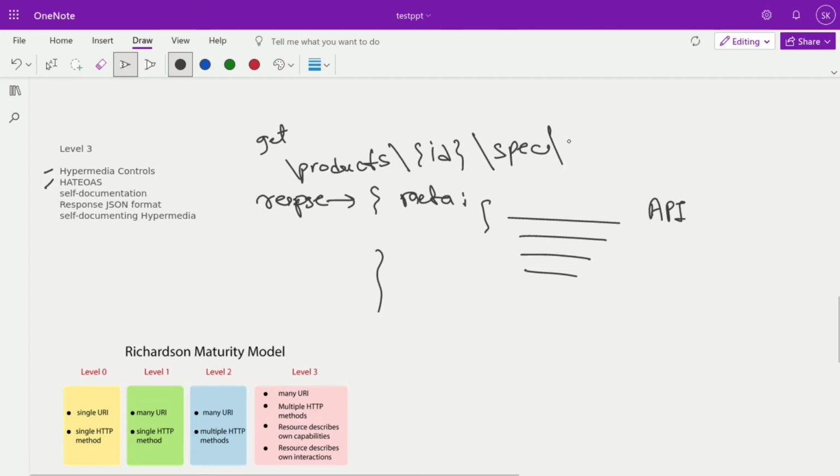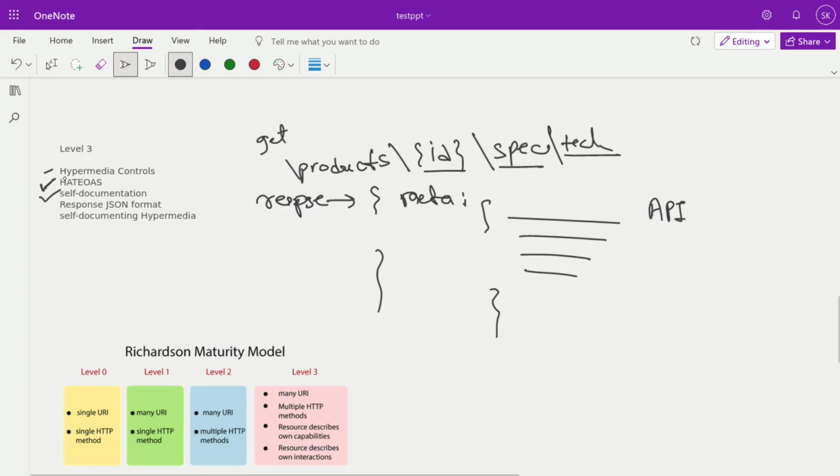If you call the technical specification, only that will be received there. So whatever is supported under the products, you should return all things in a meta or in a hyperlink format. Here you should provide one link or an example kind of thing. And it's self-documentation.